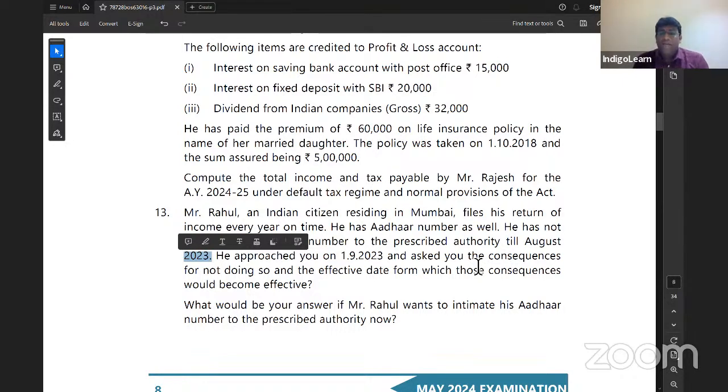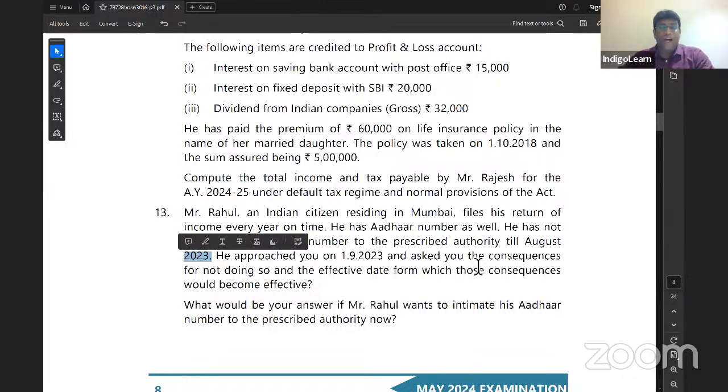First of all, my dear friends, we were supposed to link Aadhaar by 31st March 2022, but they gave time for extra 1 year to link along with late fees. And the late fees after 30th June 22 will be 1,000 rupees what he is supposed to pay. And once that late fees is paid, the other will become active.